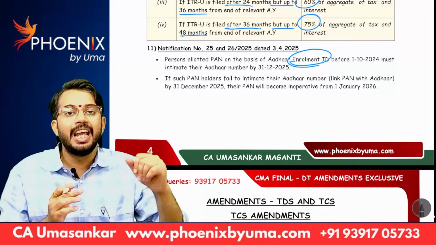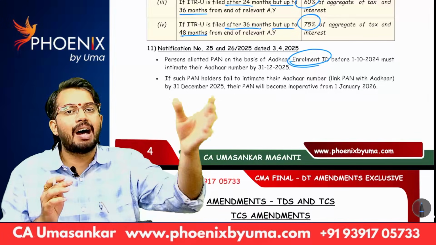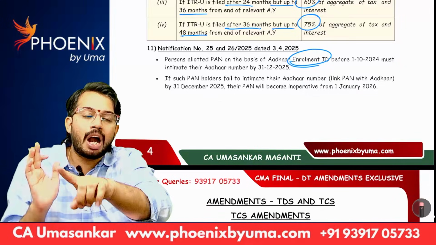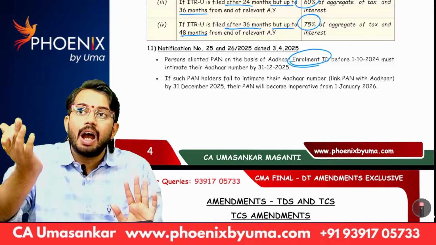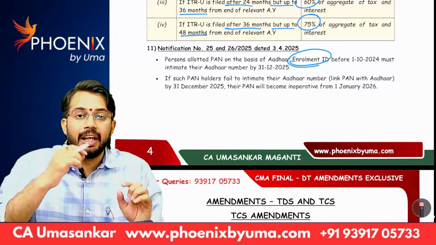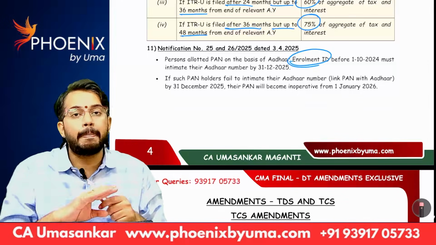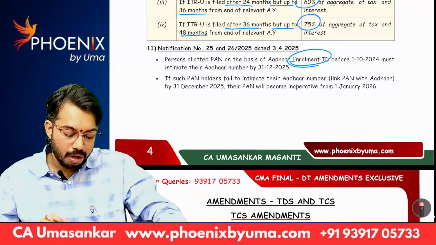So, two ways. If I want PAN number, I should give Aadhaar number. If I do not have Aadhaar number, first I should go and apply for Aadhaar number. Enrollment ID will be given in the Aadhaar application. Using enrollment ID also, I can apply for PAN number, correct? So, the thing is,